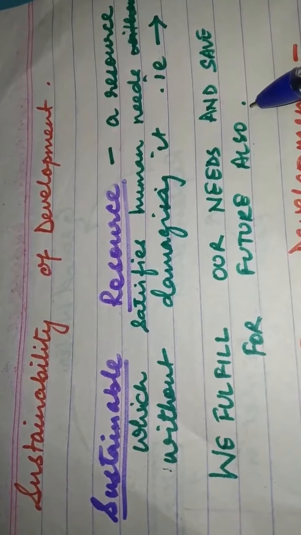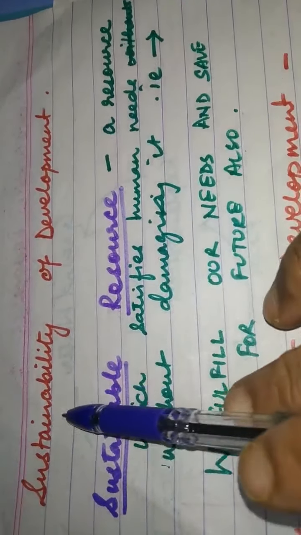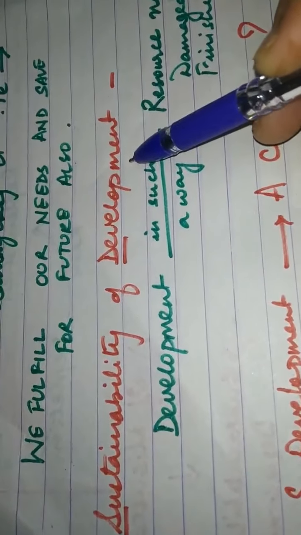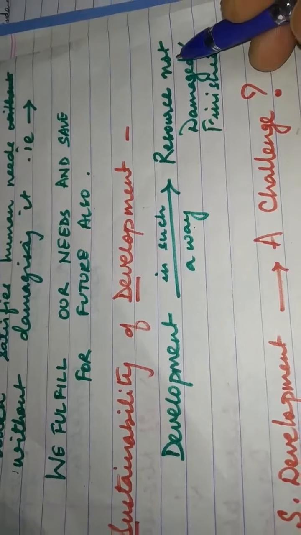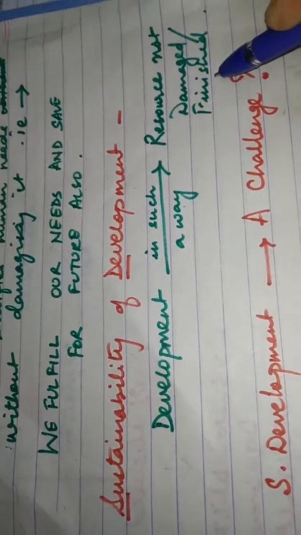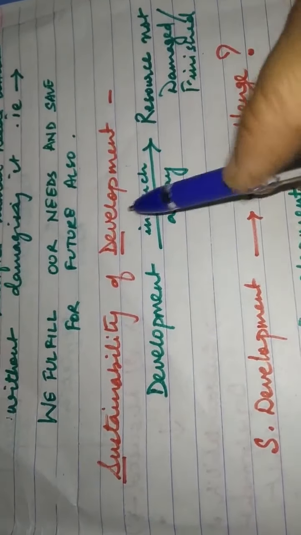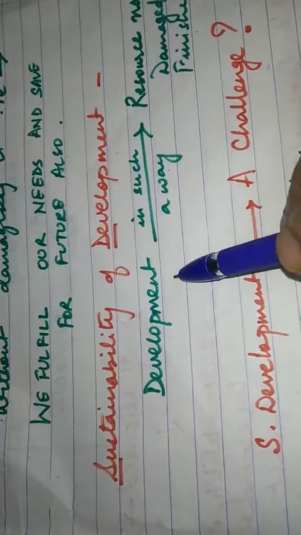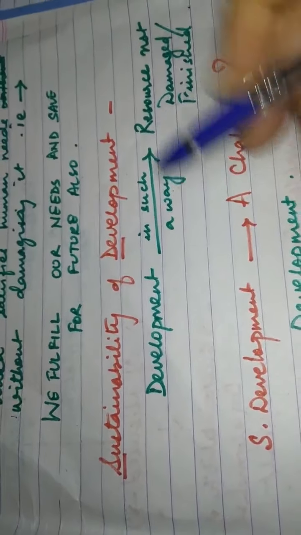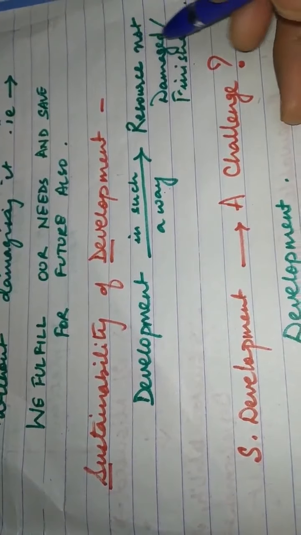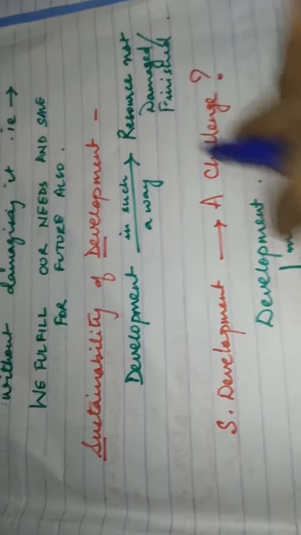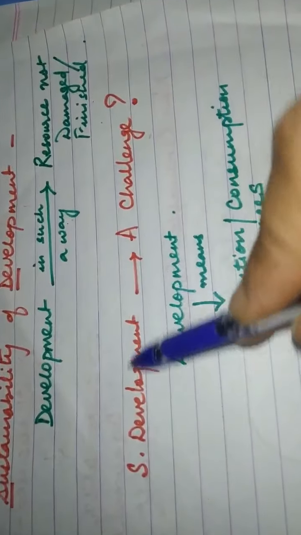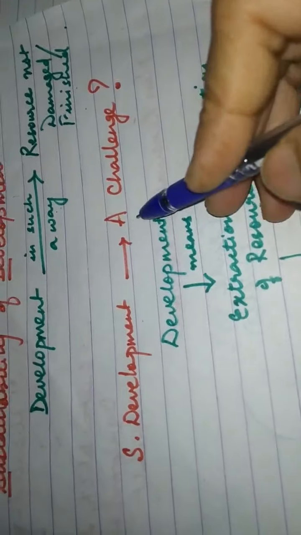So when we know what is a sustainable resource, what do we understand by sustainability of development? Now the sustainability of development means the development should be in such a way that the resource is not damaged or finished. Sustainability of development means that development should be in such a way in which the resource which is fulfilling our needs should not be damaged or finished.